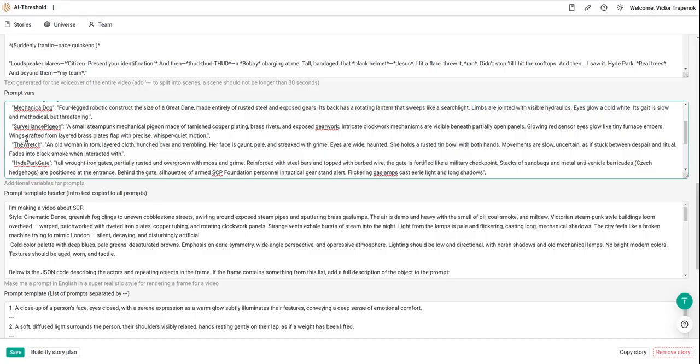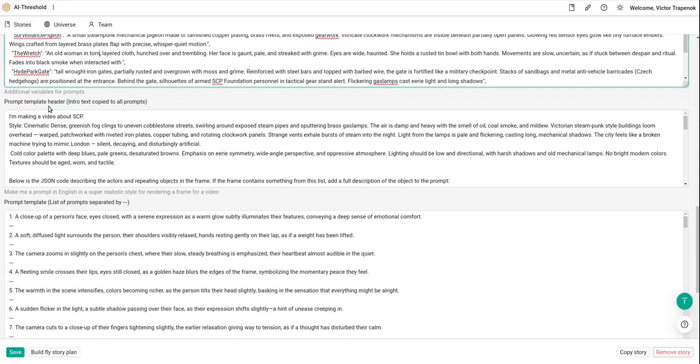Here we can have a description for maybe a character or some things that we will mention in different frames, and the same description will be used in different frames. It will allow us to get results that look better and look the same, because for AI generation, getting the same result is important.